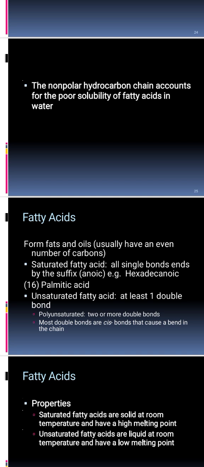Generally, the fatty acids can end with the suffix either enoic or anoic. The saturated fatty acids will end with the suffix anoic, as in hexadecanoic, which is palmitic acid. And for your knowledge, palmitic acid is the first fatty acid that our body can synthesize.